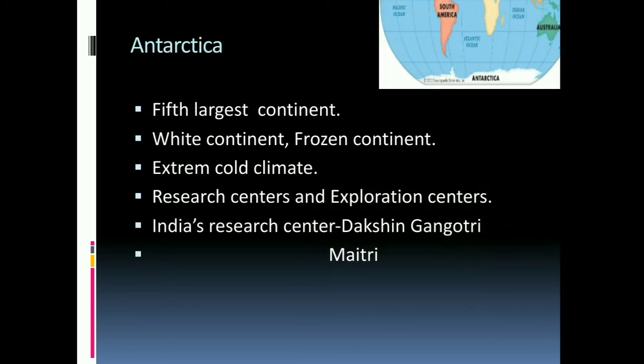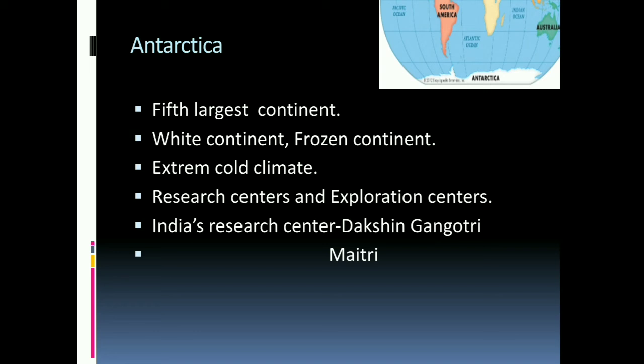Now we come to our next continent, Antarctica. Antarctica is the fifth largest continent. The whole continent is covered by a thick layer of snow. Hence, it is also known as the white continent or the frozen continent.